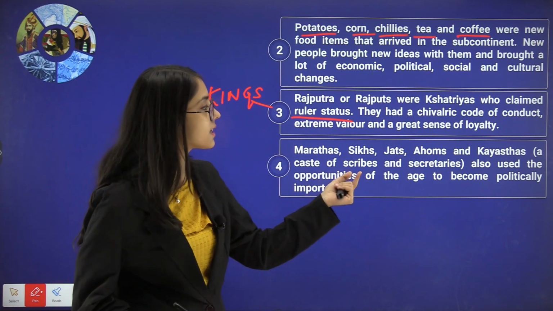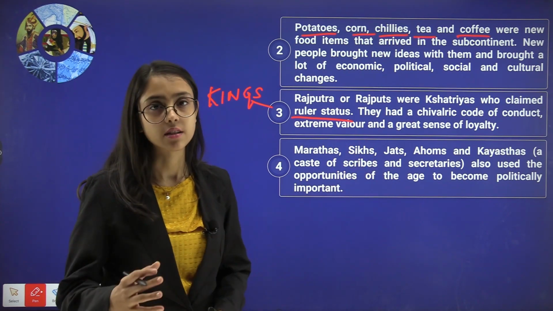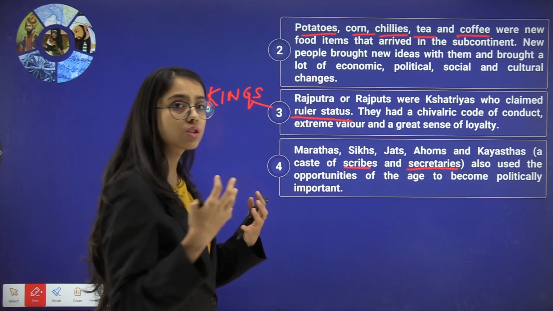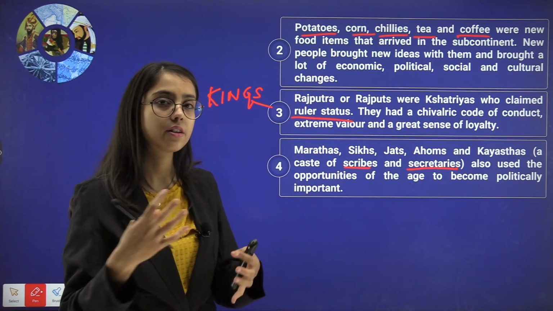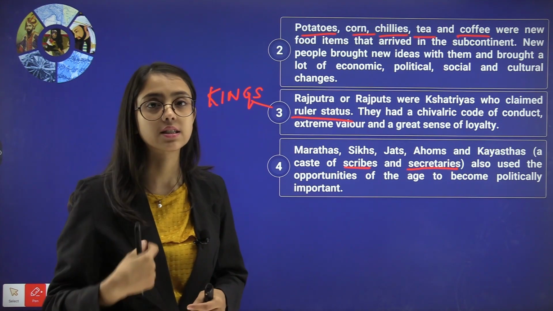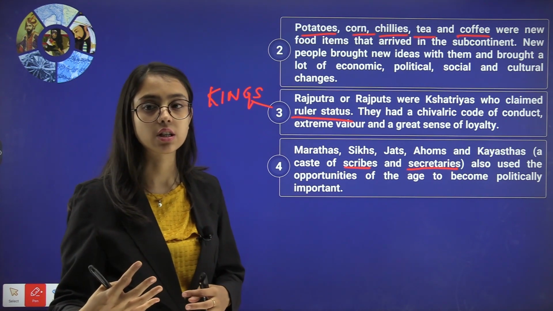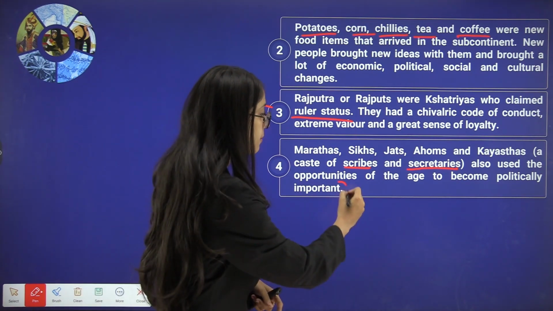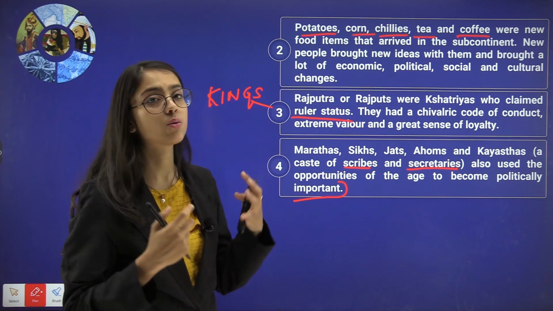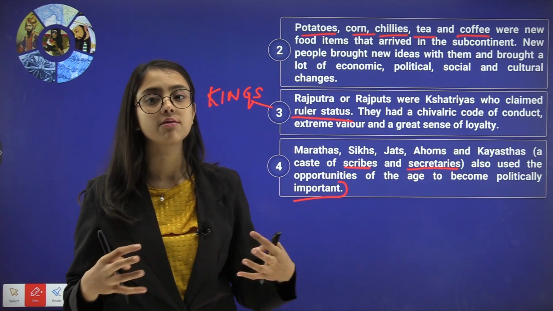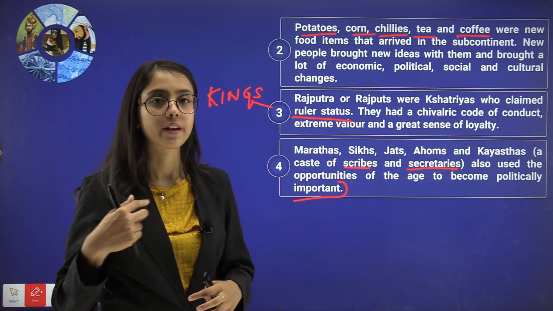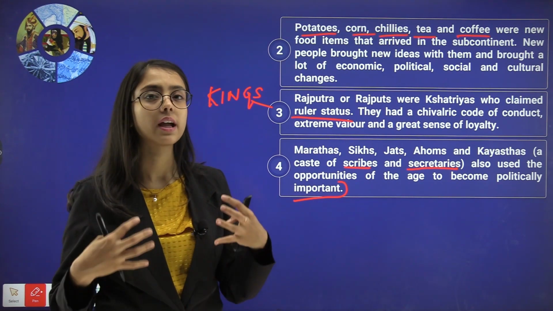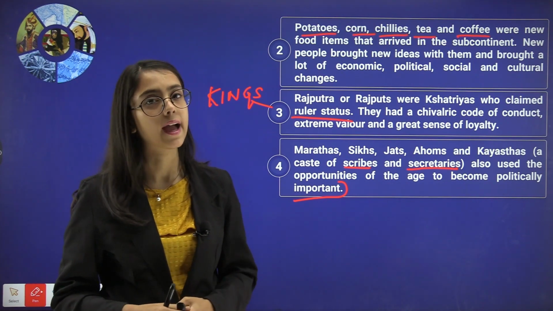Whereas the Marathas, Sikhs, Jats, Ahoms and Kayasthas, who were the caste of scribes and secretaries, worked in different parts. For example, they used to write. They were writers and secretaries, and also used the opportunity of the age to become politically important. Since the Kshatriyas had their extreme valor to protect the community, the Marathas and the other communities became engaged in political and socio-economic activities.